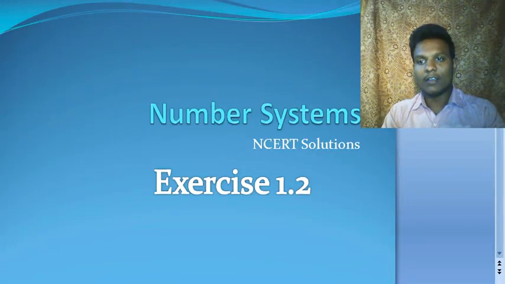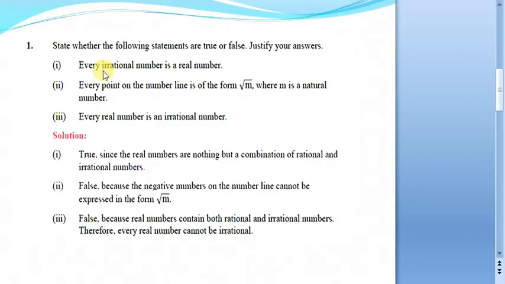Hello everyone. In this session, we are going to discuss the solutions for exercise 1.2 of Number Systems from your NCERT textbook. So let us start. The first question says, state whether the following statements are true or false. Justify your answer. So the first part: every irrational number is a real number.